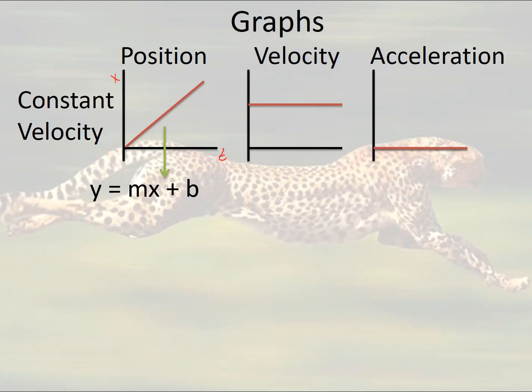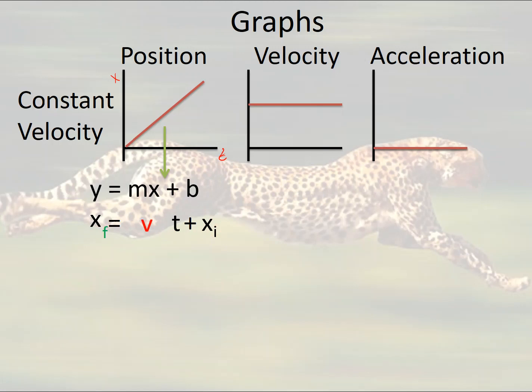So I can replace the x variable with my time, and I can replace the y variable with my position. Then remember that the y-intercept is going to be the b value, which will be whatever the initial x value is. And when I talk about slope, well, what is a slope when I take a position divided by time? So if I take x divided by t, isn't that really just the velocity?